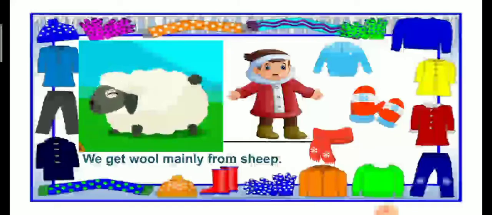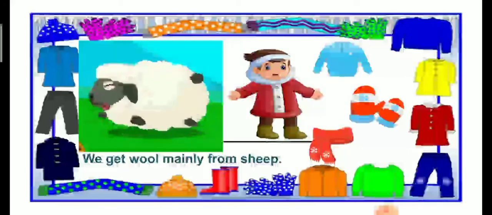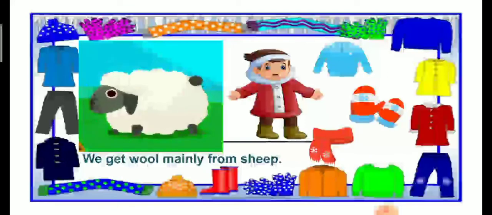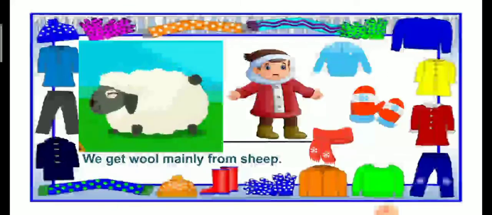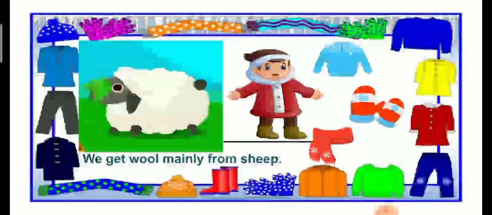We get wool mainly from sheep. We get wool also from rabbit and camel. We can make so many types of woolen clothes from the wool, and that wool we get from the sheep.